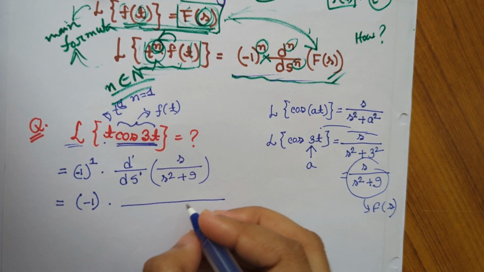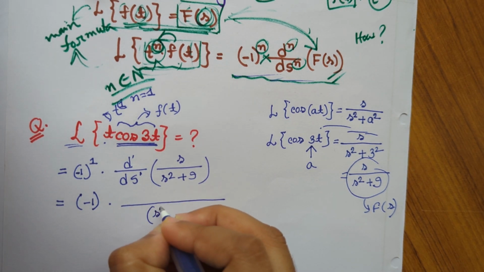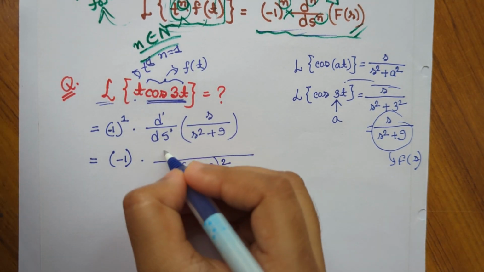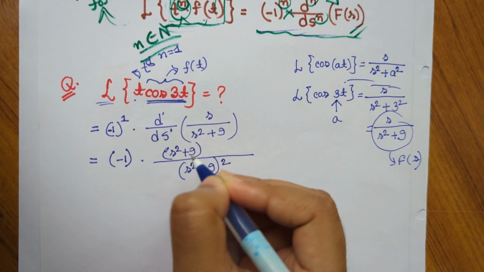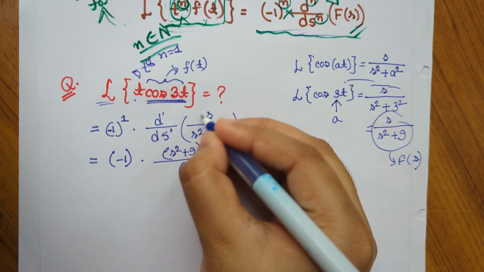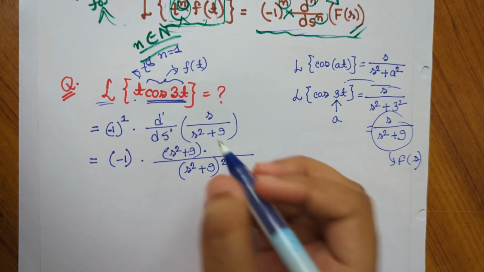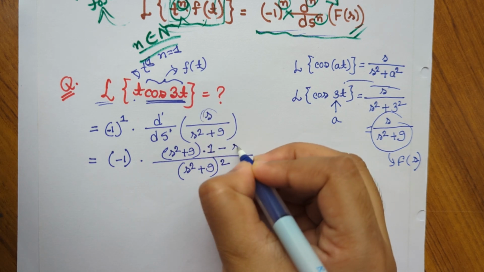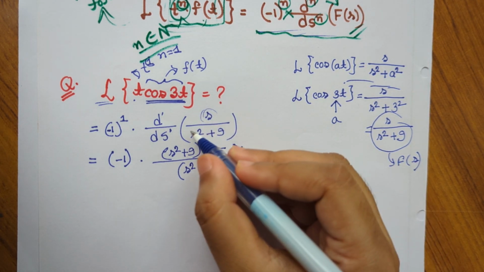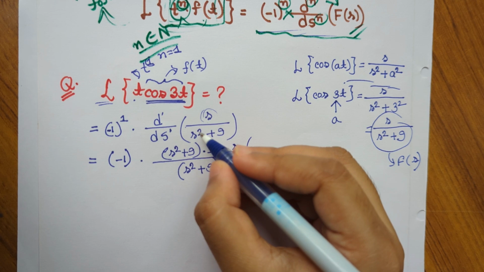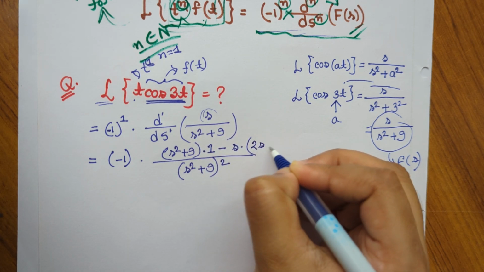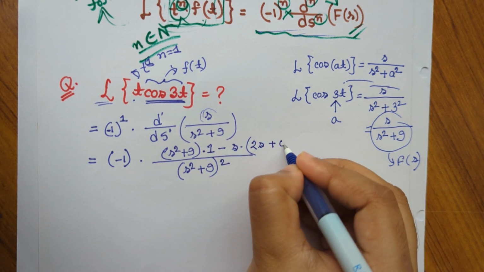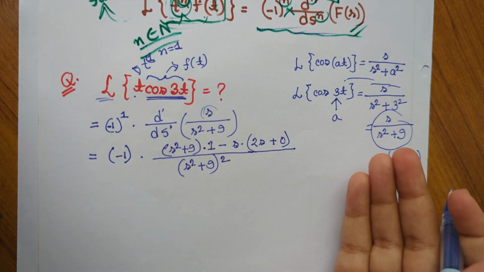We know from the normal derivation rule, the lower portion will be s square plus 9 whole square. Then we will keep the lower portion as is, and we will differentiate the upper portion. If we differentiate s, then we will get 1, minus, now we will keep the upper portion as before, and we will differentiate the lower part. If we differentiate the lower part, we will get 2s plus the derivative of the constant term, which is 0. This is the normal derivative.